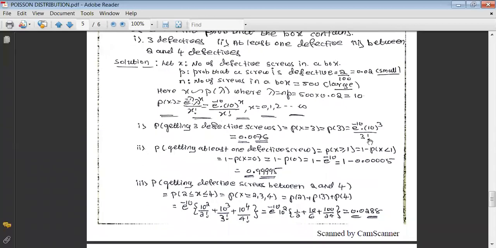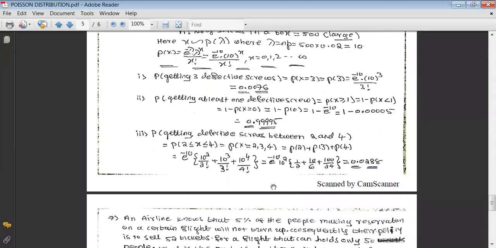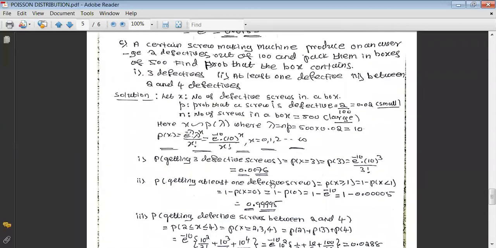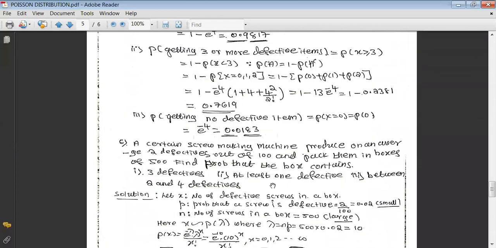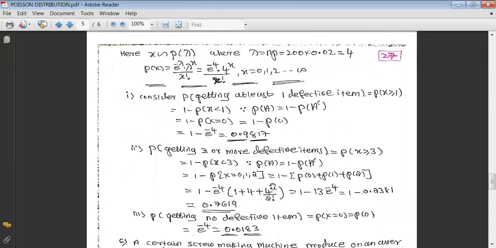And the second requirement is... what is that second requirement? Okay. The second requirement is the probability of getting 3 or more defective items. 3 or more defective items means the variable is greater than or equal to 3.